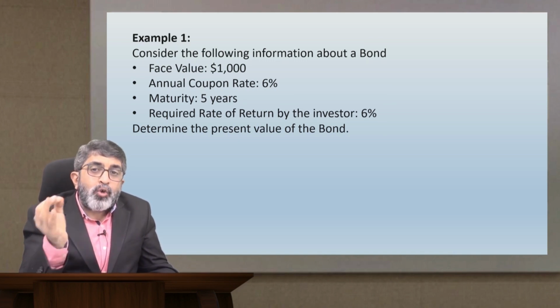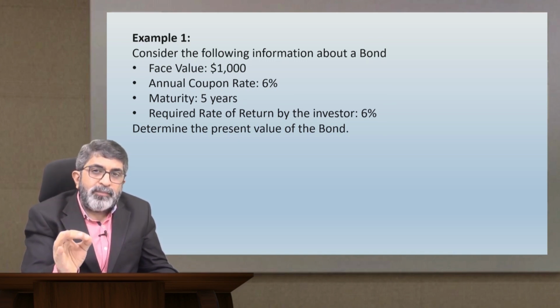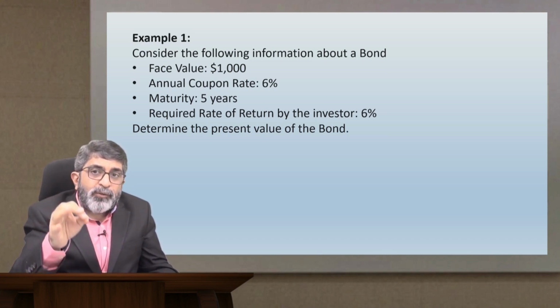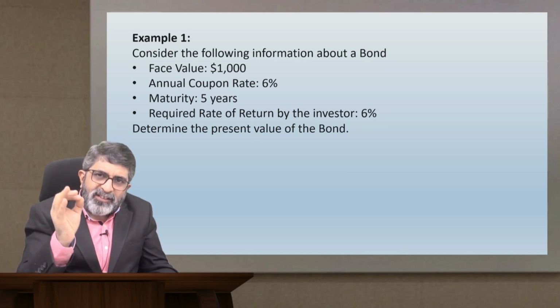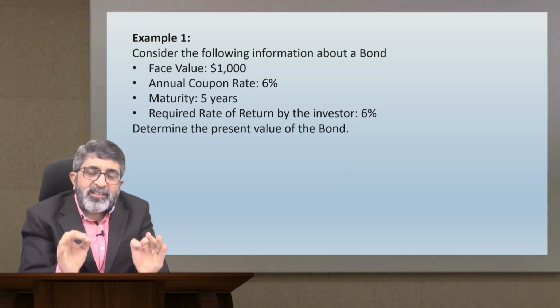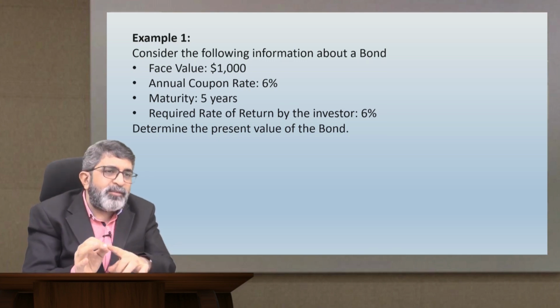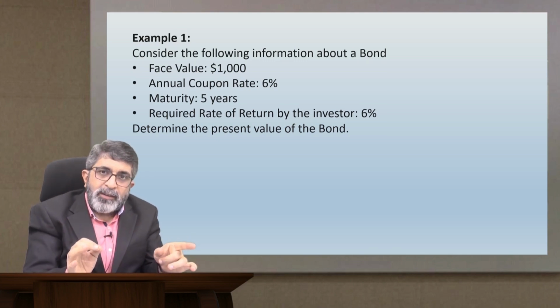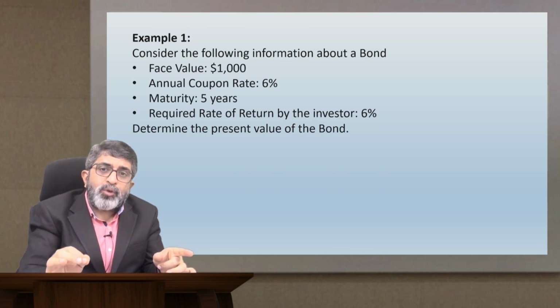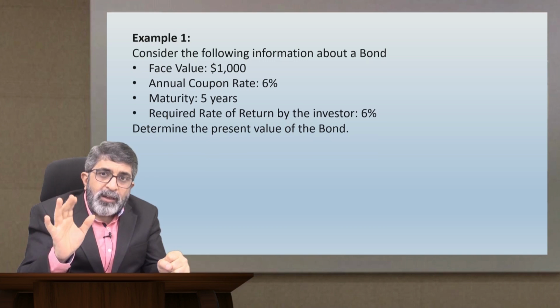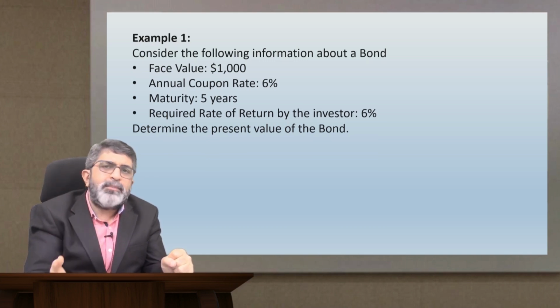What is the coupon rate offered by the bond? 6% in this example. And what is the required rate of return by the investor? Even that is 6%. Means the investor is expecting exactly that rate which is matching with the coupon rate, and the bond is going to provide the maturity value as the par value only, not a penny less, not a penny more.